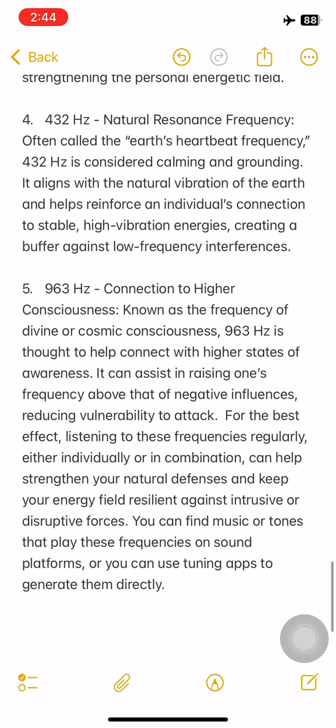For the best effect, listening to these frequencies regularly, either individually or in combination, can help strengthen your natural defenses and keep your energy field resilient against intrusive or disruptive forces. You can find music or tones that play these frequencies on sound platforms, or you can use tuning apps to generate them directly.